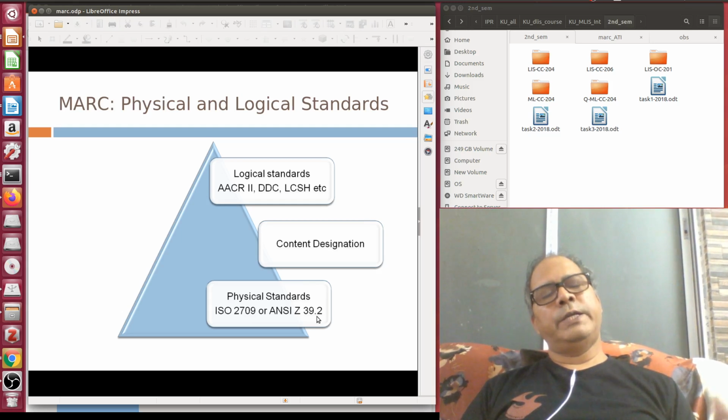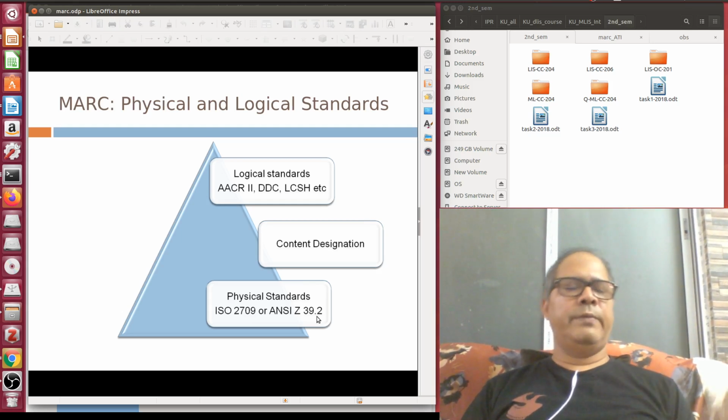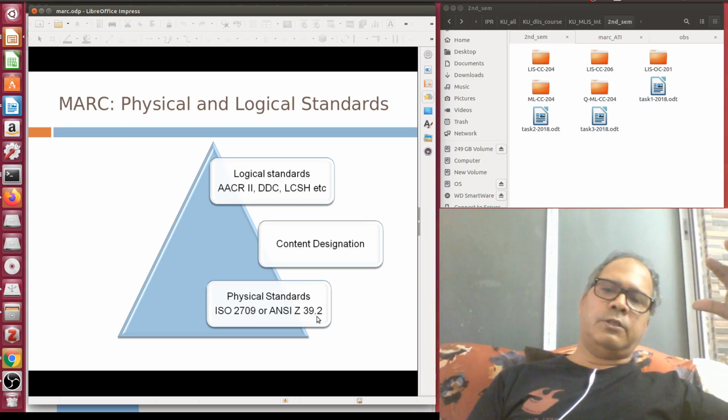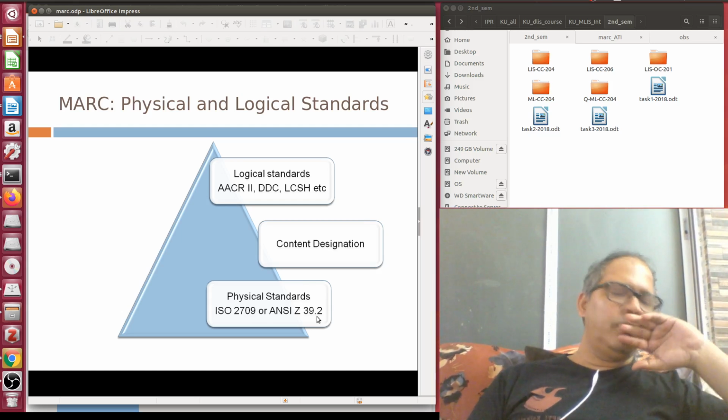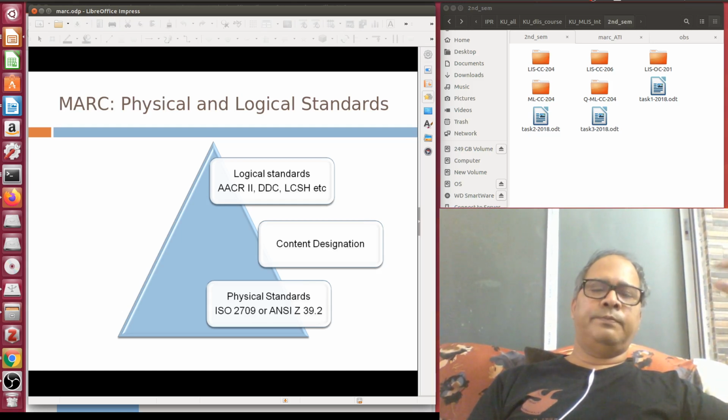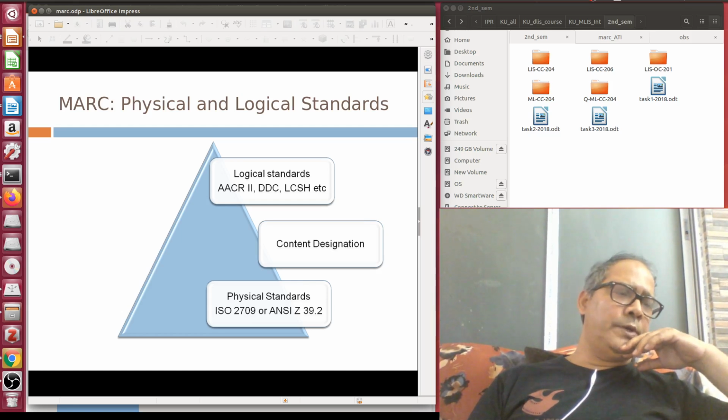So in computerized cataloging we are basically following three levels of standards: logical standards, your cataloging codes; your bibliographic data structure like ISBD; content designators, here CCF, MARC 21, UNIMARC may come; and physical standards, where all your content designators are related to ISO 2709.